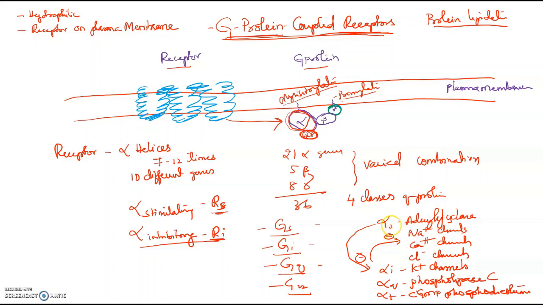Alpha S, or alpha stimulatory, will activate adenylyl cyclase, sodium channels, calcium channels, and chloride channels, whereas it inhibits the potassium channels. Alpha I will activate potassium channels and inhibit adenylyl cyclase, sodium, calcium, and chloride channels. Then we have alpha Q, which activates phospholipase C, and alpha T, which activates cyclic GMP phosphodiesterase. All right. So these are the different kinds of G proteins.